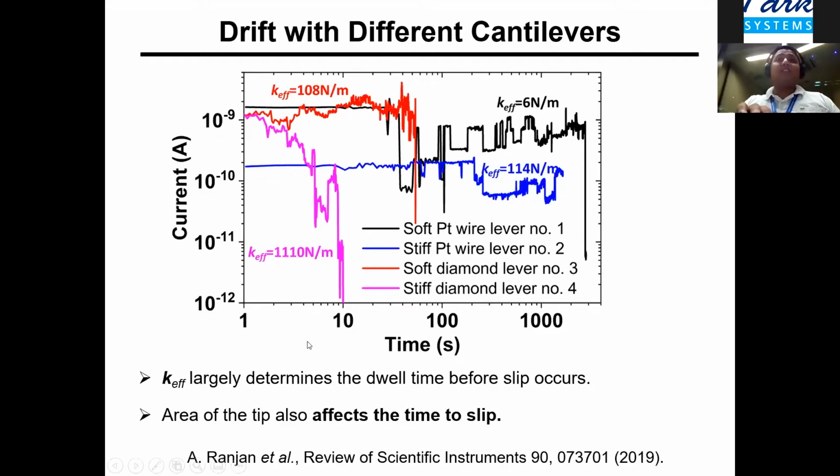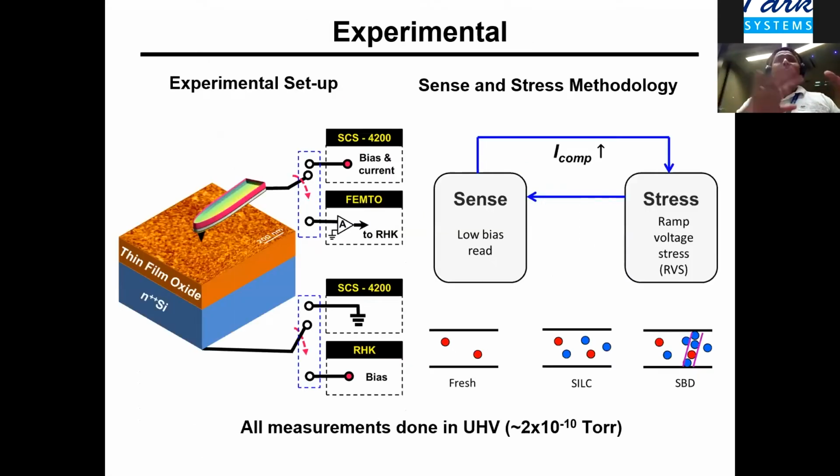So for this kind of time dependent measurement, we recommend using an ultra soft tip so that it provides a longer time window before the slip happens. So once we established the setup, then we went to measure some random telegraph noise.